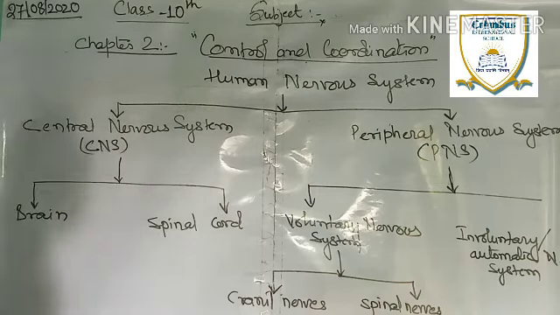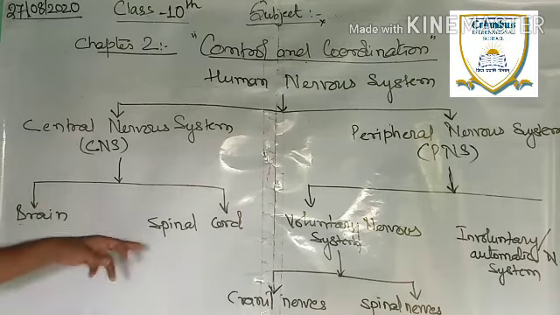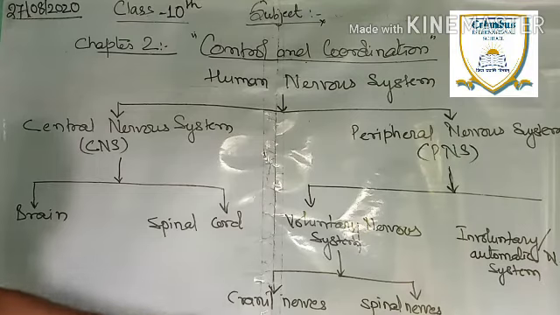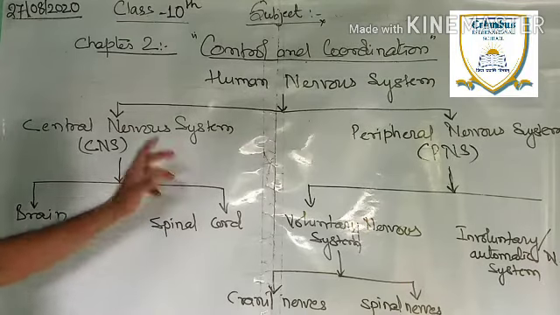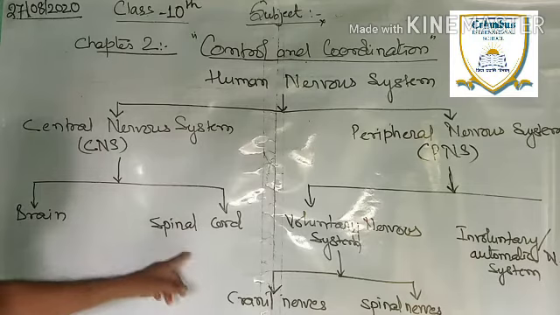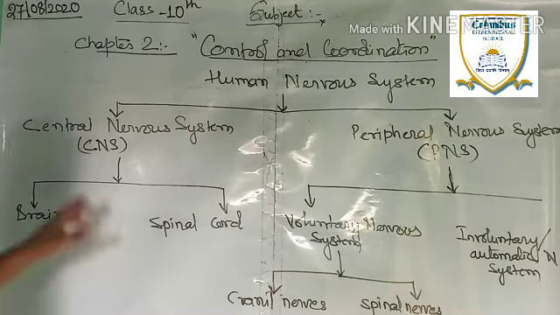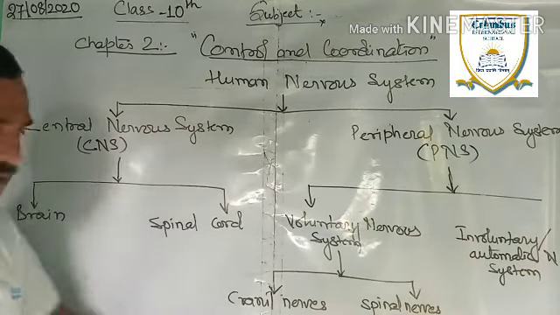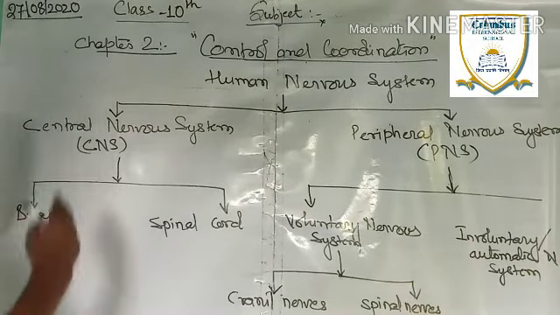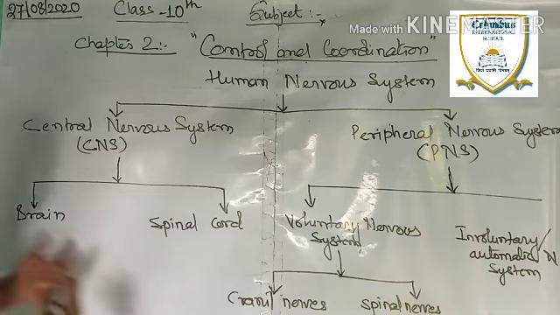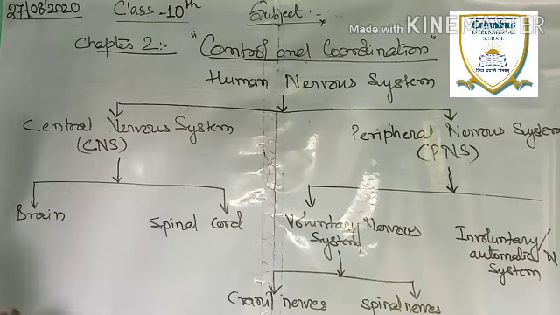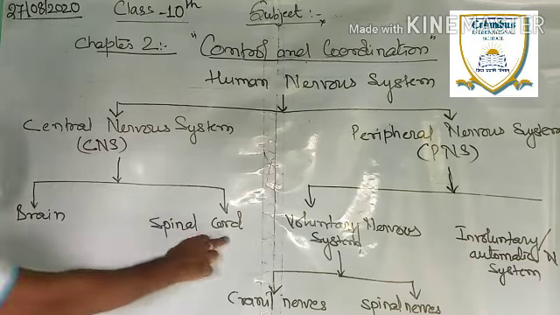Now, what is the difference? How will we distinguish whether it is central or peripheral? For that, you can consider the organs which are involved in these two. The central nervous system includes organs such as the brain and spinal cord. Hence, it is called the central nervous system. That means CNS includes two organs which perform the function, and they are the brain and the spinal cord.